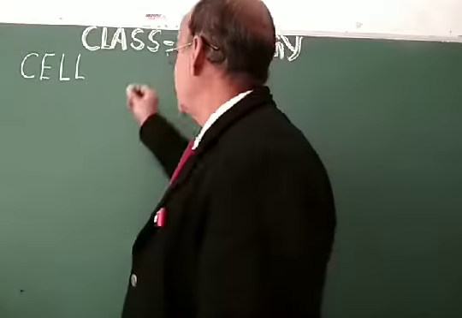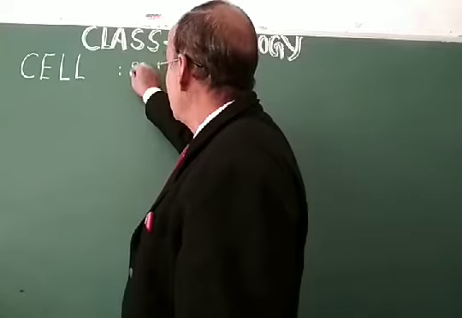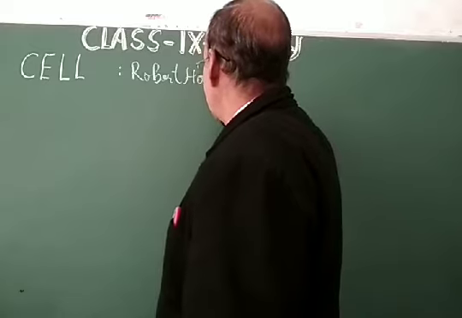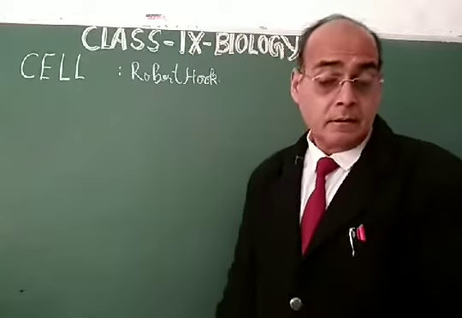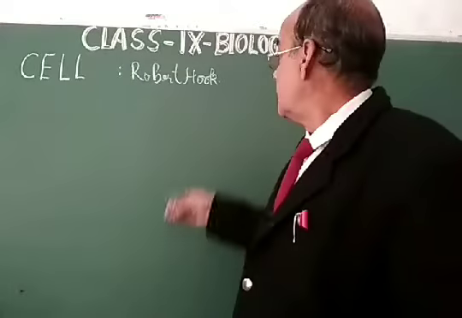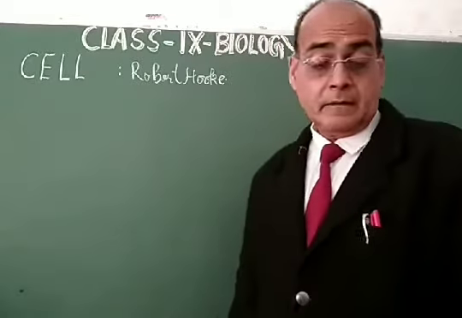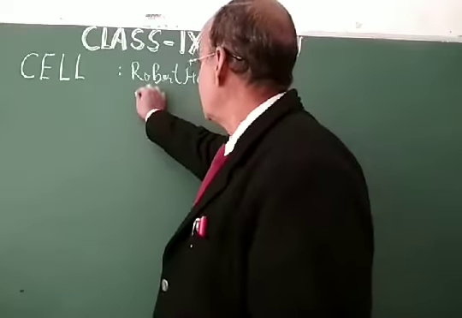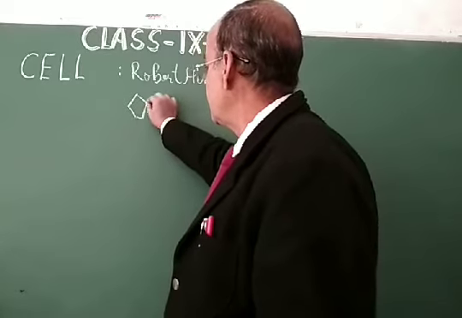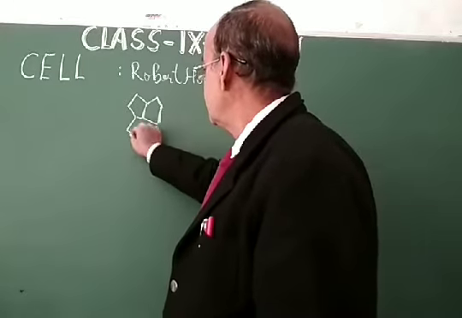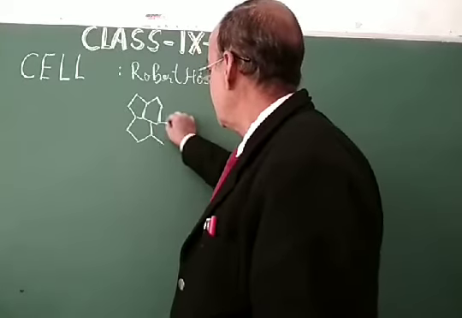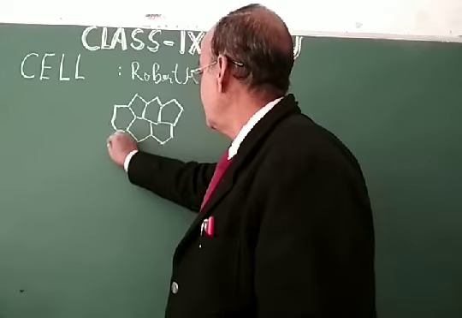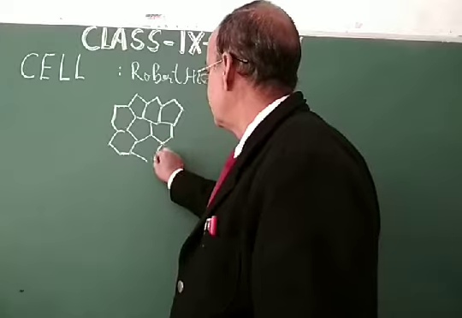So dear students, as far as the history of the cell, Robert Hooke discovered the cell, and he saw small chambers inside that piece of cork, like this. He saw a small piece of cork in a simple microscope, and he saw a structure something like this.